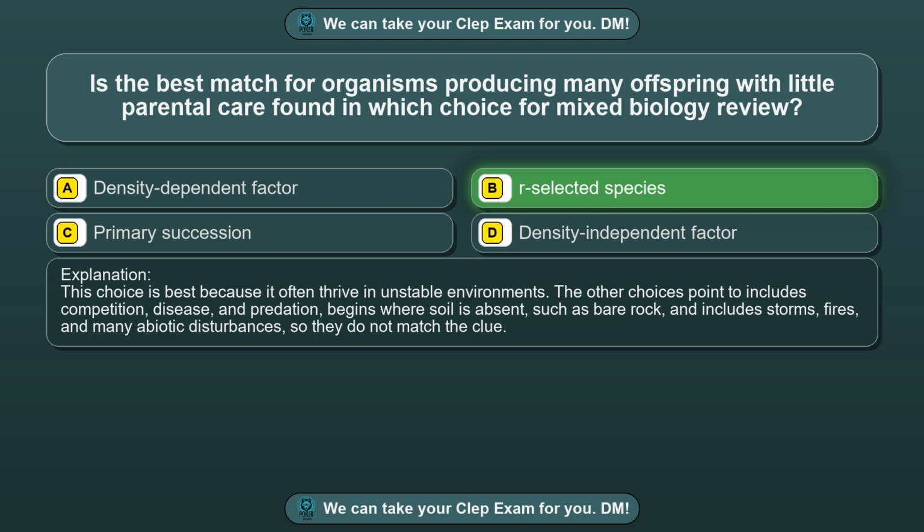This choice is best because it often thrives in unstable environments. The other choices point to includes competition, disease and predation, begins where soil is absent, such as bare rock, and includes storms, fires, and many abiotic disturbances, so they do not match the clue.